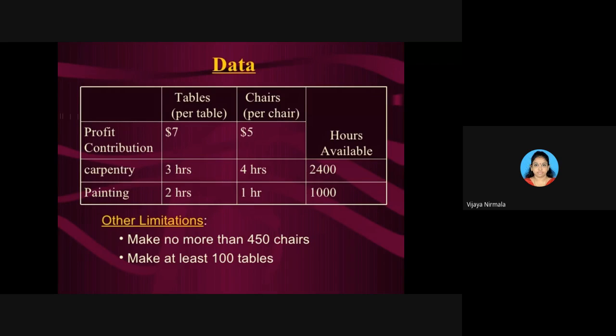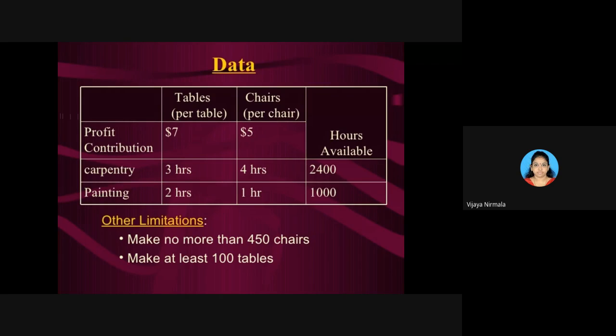Tables and chairs. And what do you have to decide? How many tables can we make and how many chairs should we prepare in this month. It takes 30 days, so in 30 days, how many tables you have to prepare and how many chairs you have to prepare. The data they gave you is, if you prepare one table, you get 7 rupees profit. If you prepare one chair, you get 5 rupees profit.